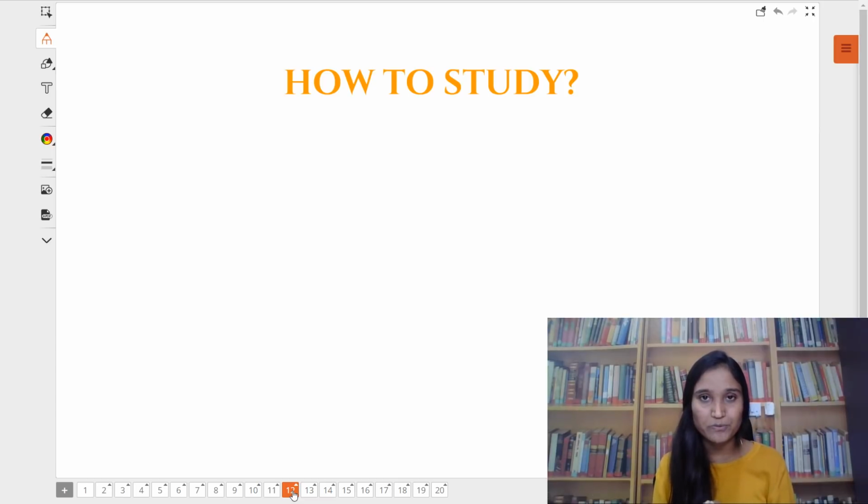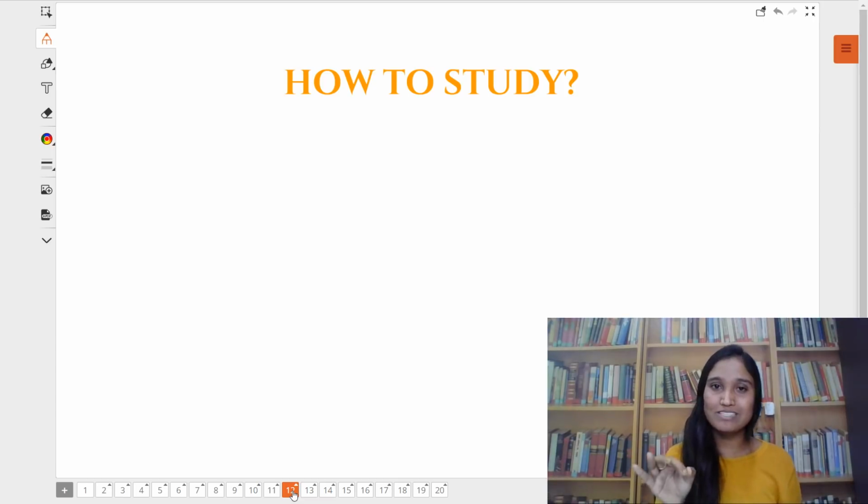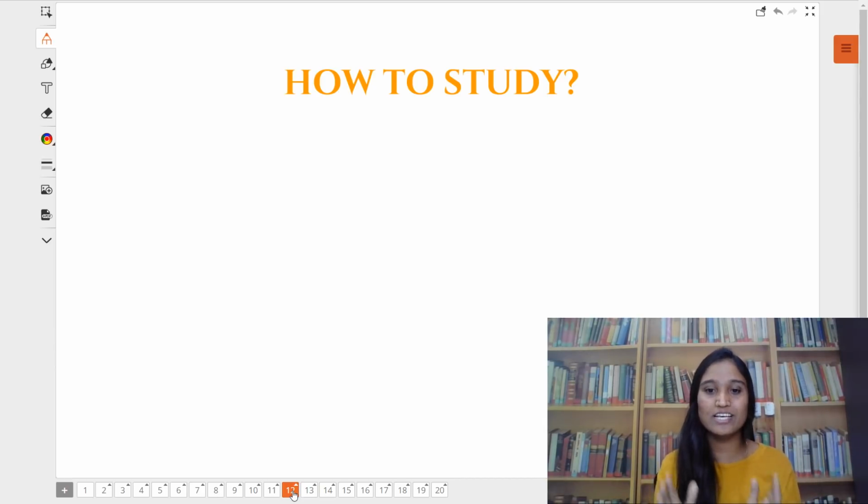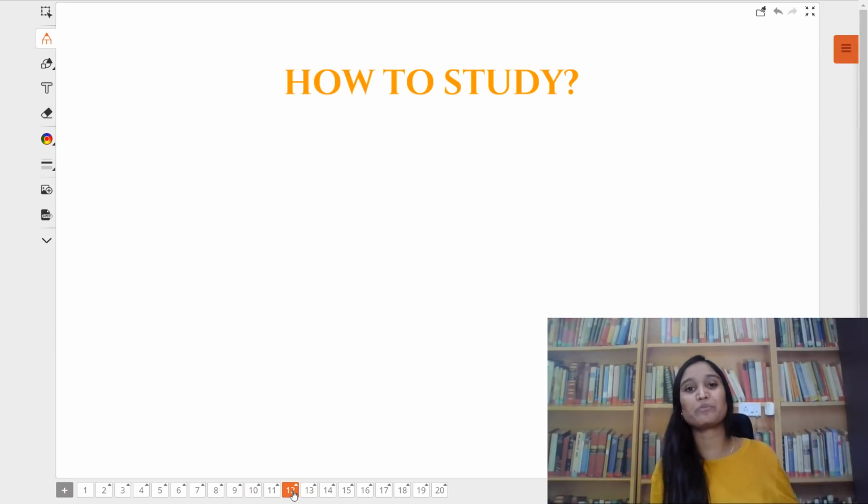Then what else is needed? There are some scientific strategies needed in your study, preparation, or in your exam attempt. You know what they are? I have seen many students who study for some 16 hours, 18 hours a day, just mechanically. They keep practicing, practicing, learning, learning. At the end of the day, they don't end up securing a very good rank, which should be worth their preparation. Why? Because there should be a particular strategy to prepare. So let me share a few of my experiences and a few of the strategies which have been proven best for some of my previous students.